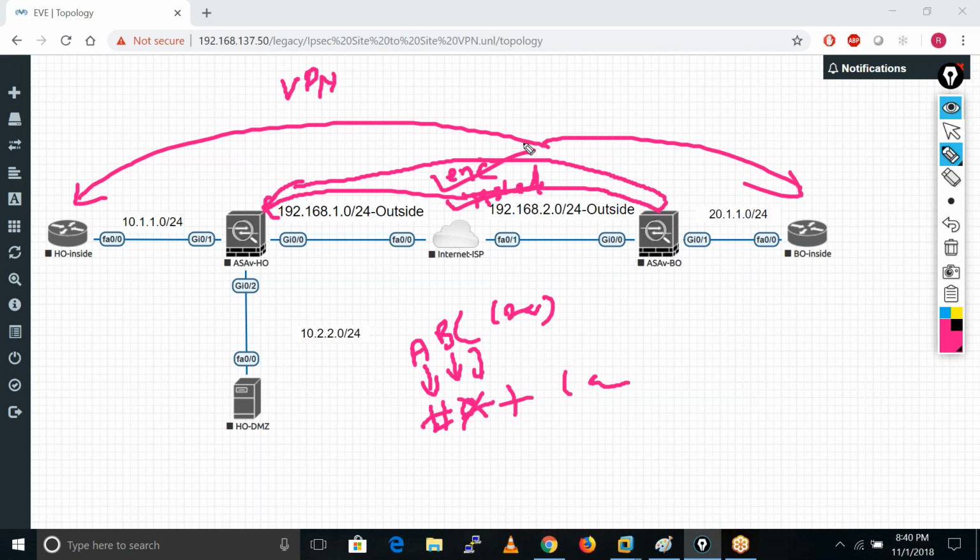Means now if there is any man in the middle, if someone is sniffing your traffic or watching your traffic, if he gets this, he is not able to understand what you are going to send, right? Because we have changed it. So this is known as actual data and this is known as cipher. Okay, after encryption what we get is known as a cipher.